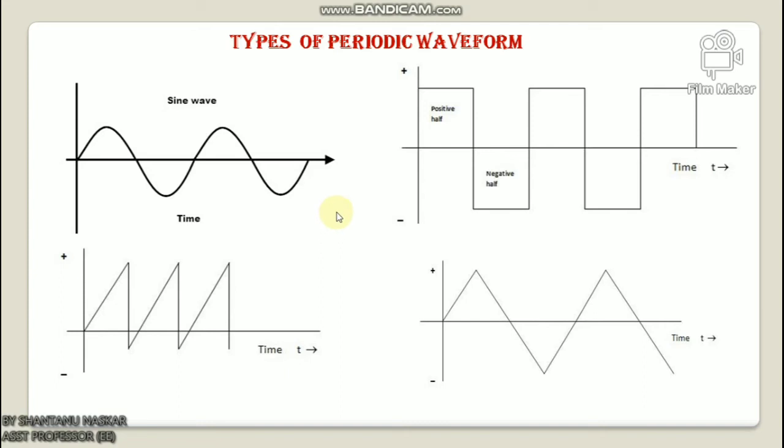Now I will discuss types of periodic waveform. There are many types of waveform with which we can explain the alternating current. As the AC current is time dependent and periodic, all the waveforms which are used to describe the AC current are also periodic. The other types of waveform that are commonly used to represent the AC current are sine wave, square wave, sawtooth wave and triangular wave. As we are already familiar with the sine wave, let's start from the square wave. The square waveform is mostly used for representing electrical signals like voltage circuit outputs and also for clock signal representation.